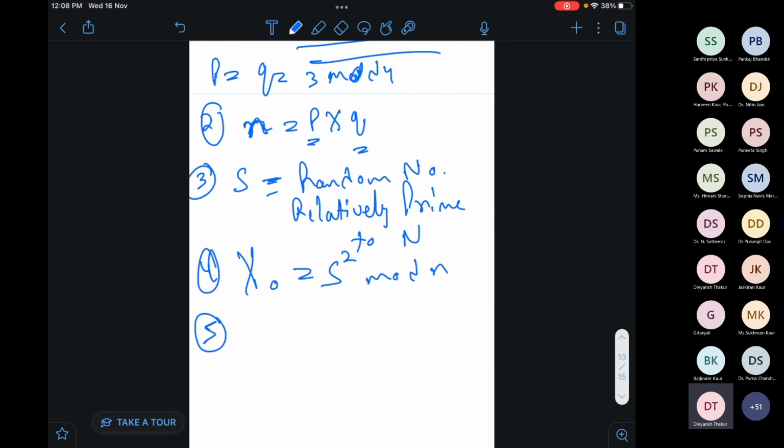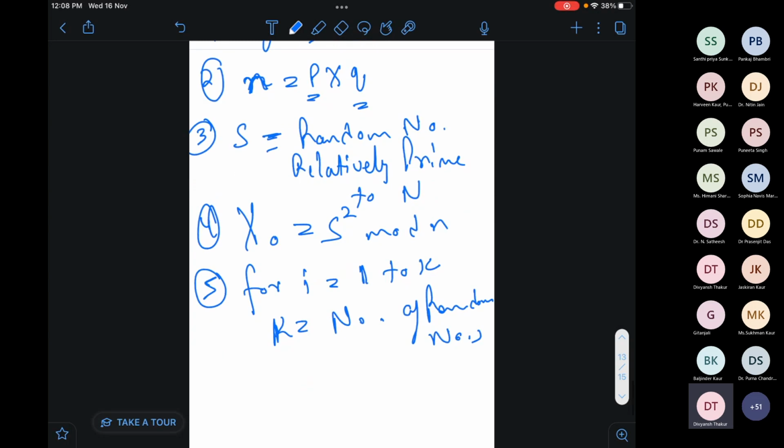Then for i equals 1 to k, where k equals the number of random numbers, the sixth step: xi equals xi minus 1 square mod n.